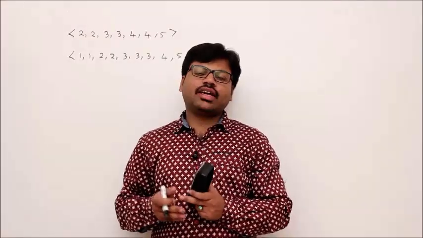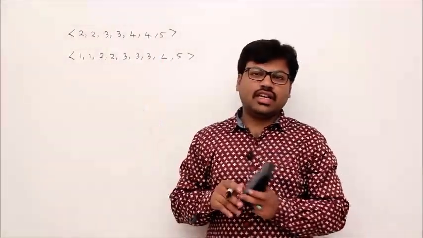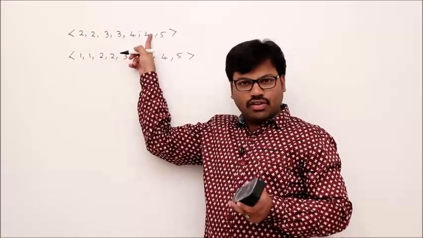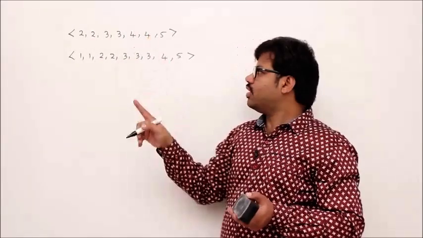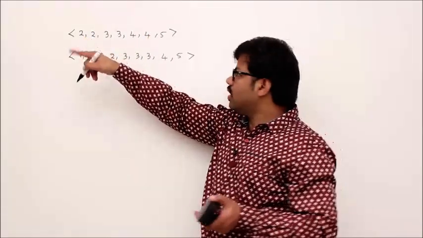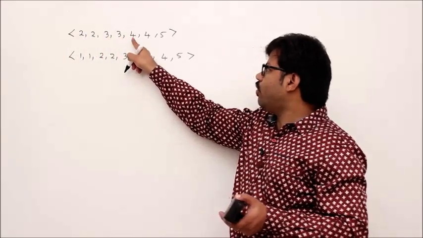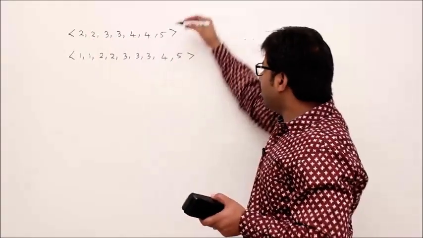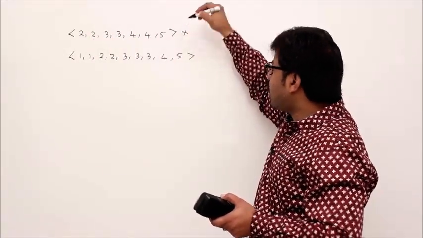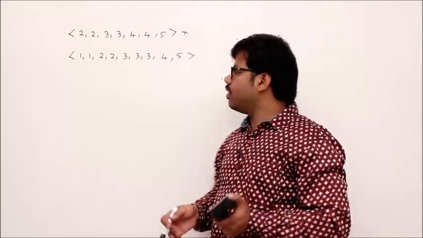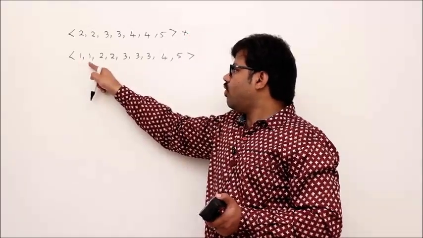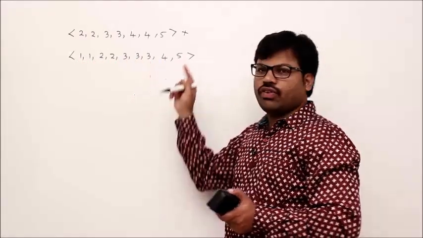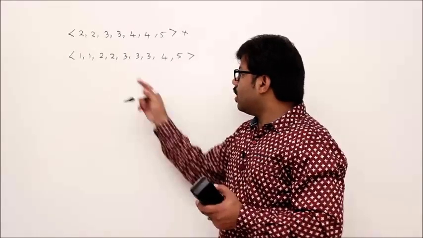Let's try to apply the Havel-Hakimi result to integer sequences. But before that, we know that the sum of the degrees must be an even number, then only there will be a simple graph, right? So for that, let me apply the sum of the degrees first. 2 plus 2, 4, 7, 10, 14, 18, 23. The sum of the integers is odd here. Then definitely, this sequence cannot have a graph. Let's take the second one. 1, 1, 2, 2, 1 plus 1, 2, 4, 6, 9, 12, 15, 19, 24. Yes, this is a valid sequence.